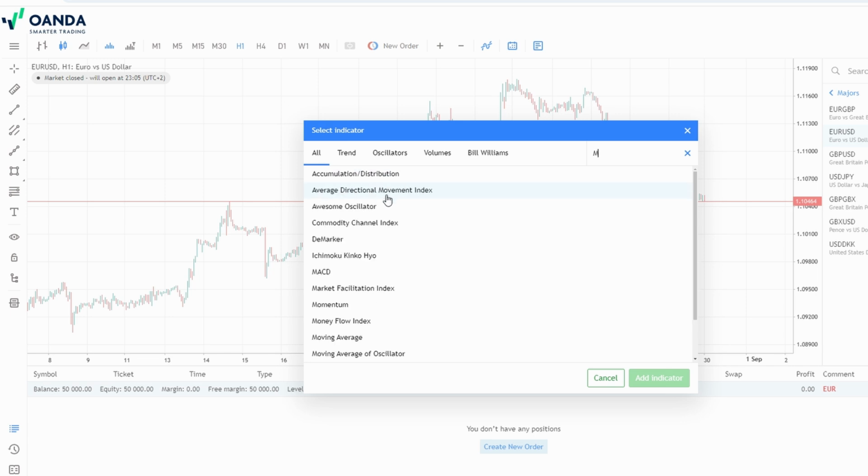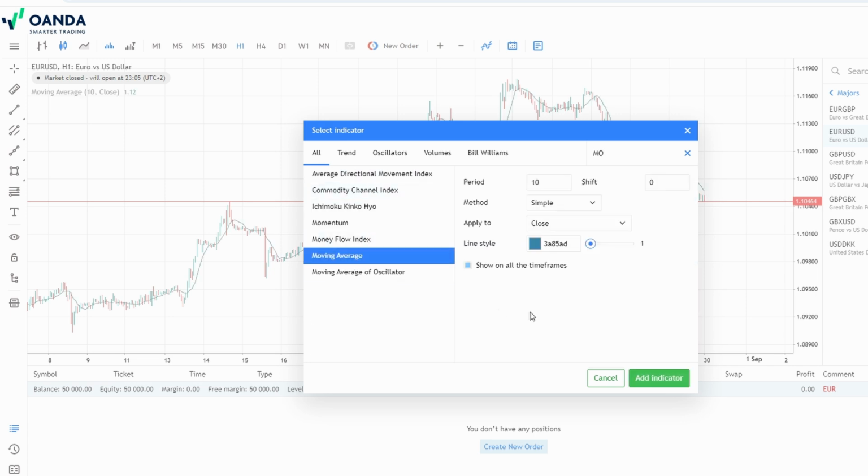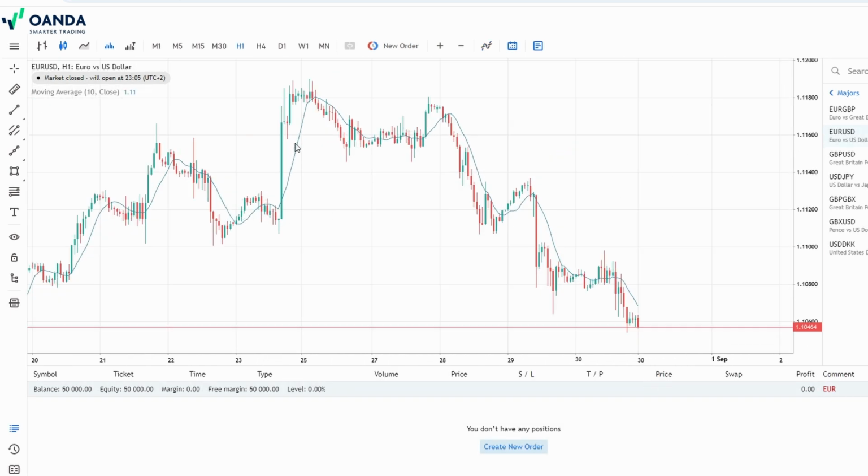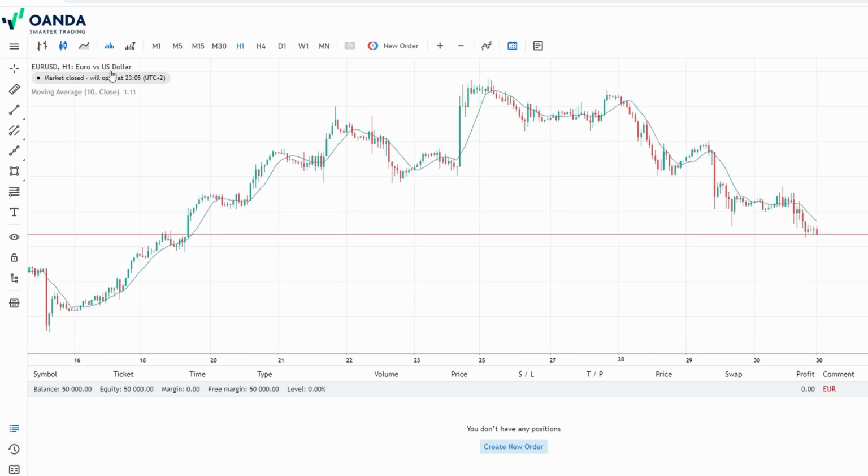Another popular indicator is the moving average. This helps smooth out price data over a specific period, giving you a clearer picture of the overall trend. You can use simple moving averages, SMA, or exponential moving averages, EMA, depending on how much weight you want to give to more recent price data. But indicators are just one part of the puzzle.